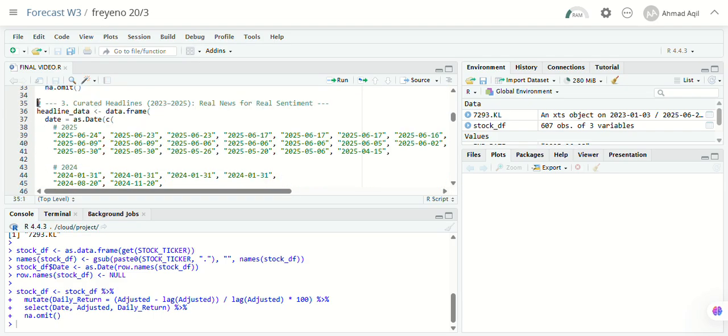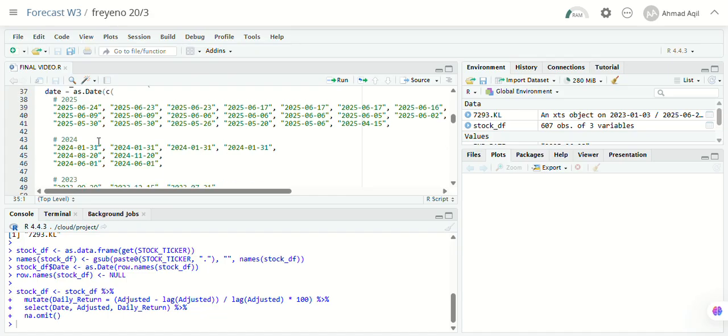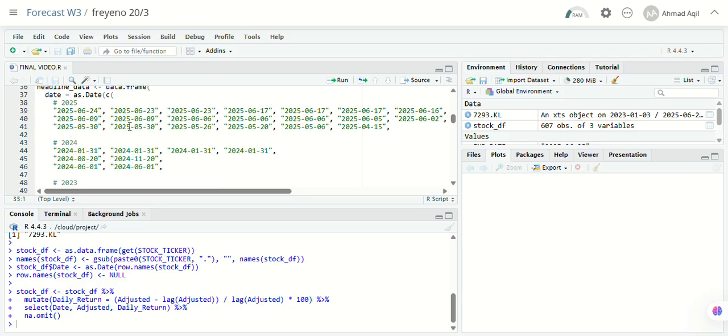Yeah. So before doing any analysis, I needed to collect real financial headlines related to my selected company, which is Yinson Holding Berhad. This step is vital because the quality and relevance of the headlines will determine how meaningful the sentiment analysis is. So to meet the assignment requirement, I gathered over 30 real news headlines from 2023 to 2025, which are way beyond the minimum of 15 headlines.